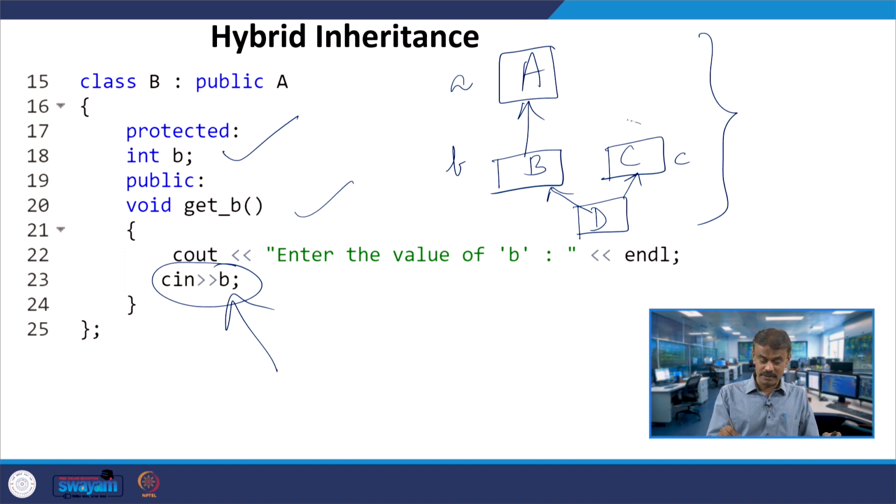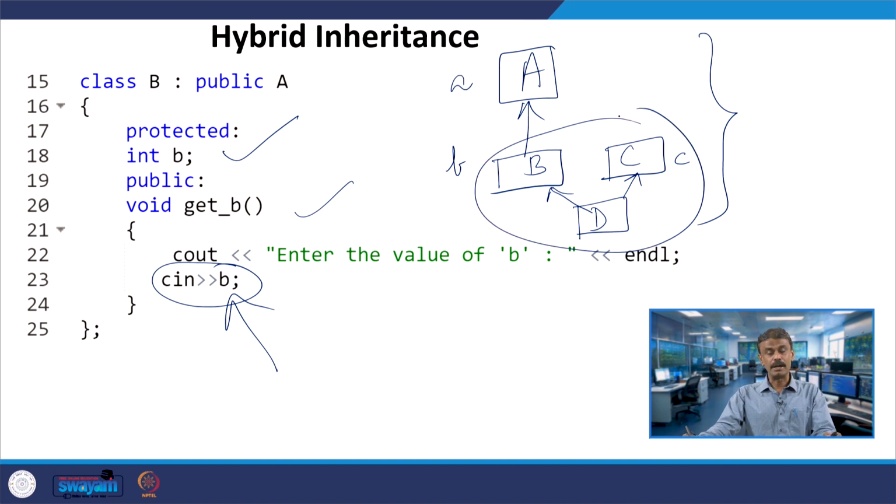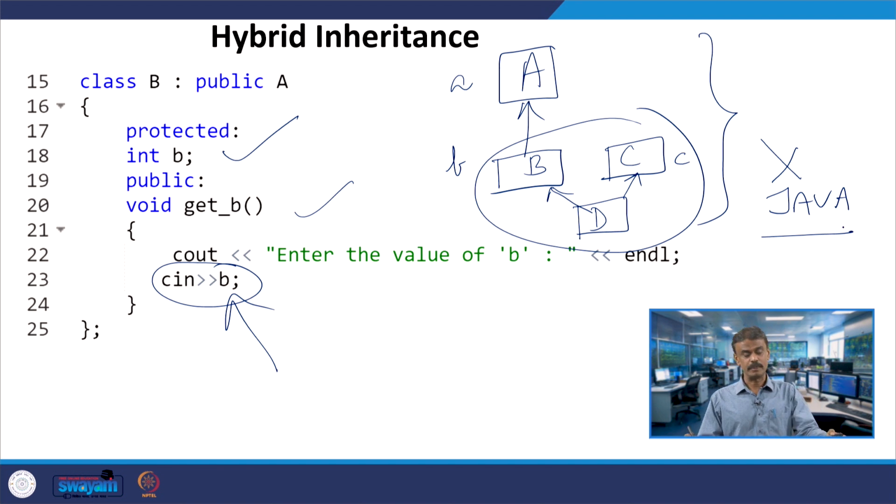inheritance. Here you have multiple inheritance, D is multiply inheriting B and C. This concept we cannot see, so hybrid inheritance is also not available in Java. Hybrid inheritance is nothing but the combination of multiple and multilevel or single inheritance. When multiple inheritance is not there, obviously you do not have hybrid inheritance in Java.